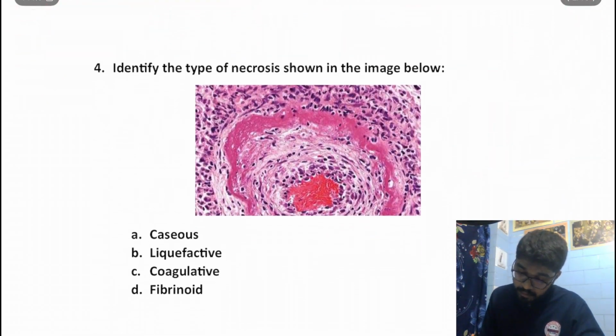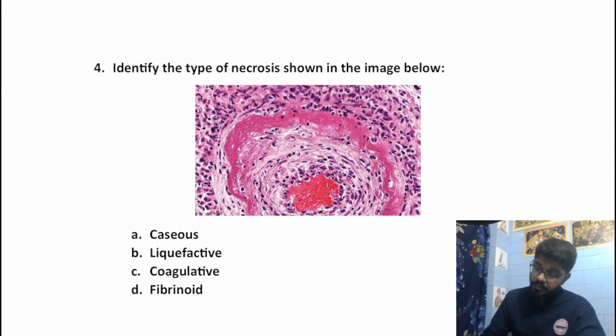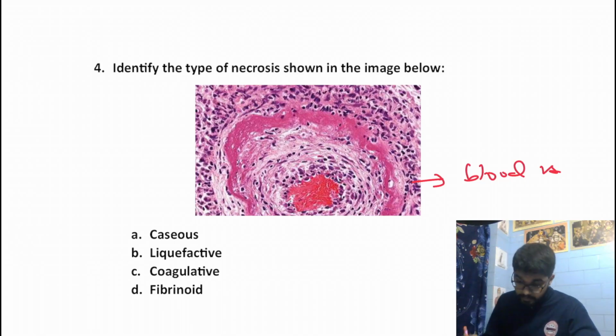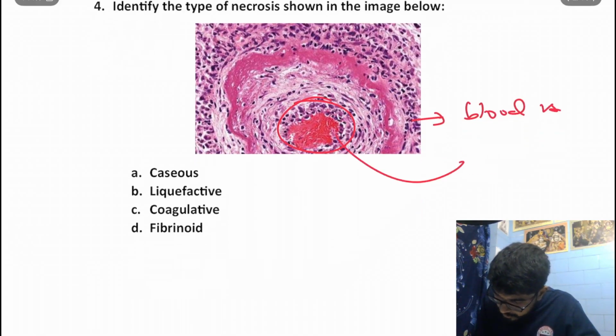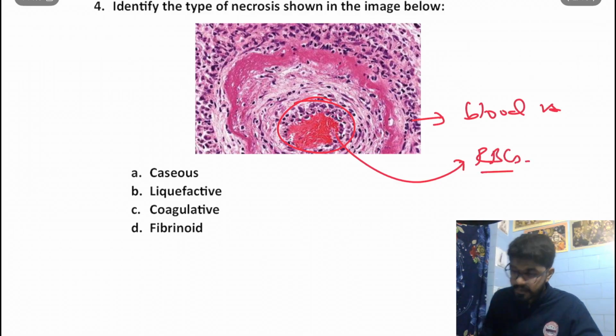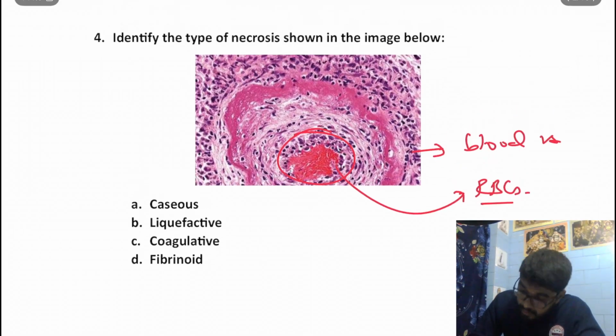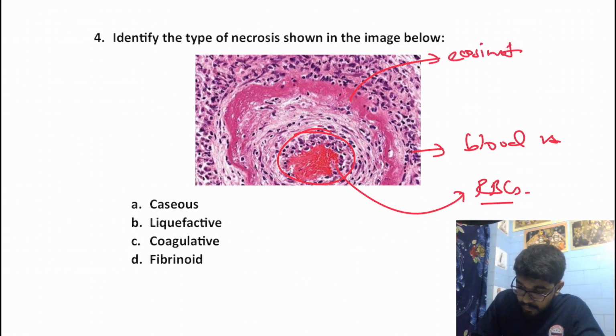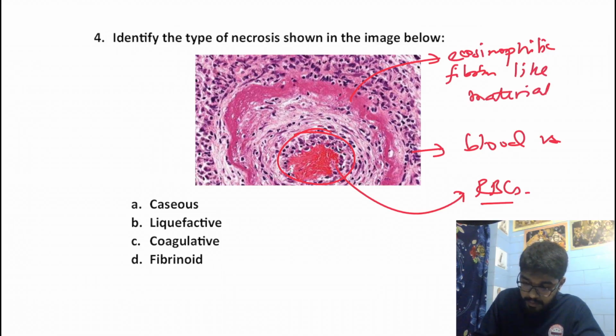Identify the type of necrosis as shown in the histopathological image. Now this is a blood vessel. We can see the RBCs over here. And we can see surrounding the blood vessel an eosinophilic, fibrin-like material deposition.